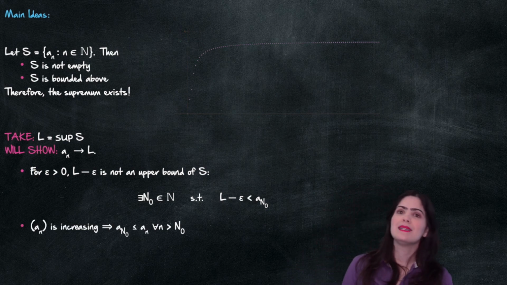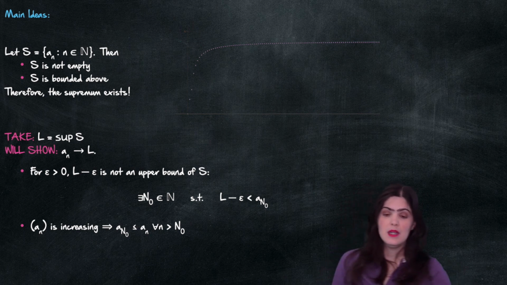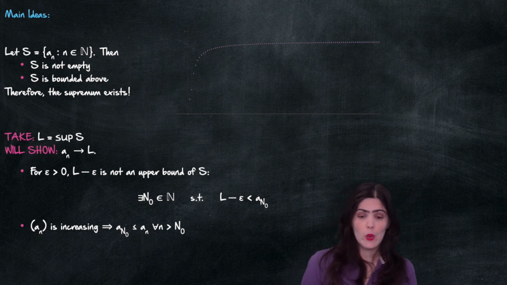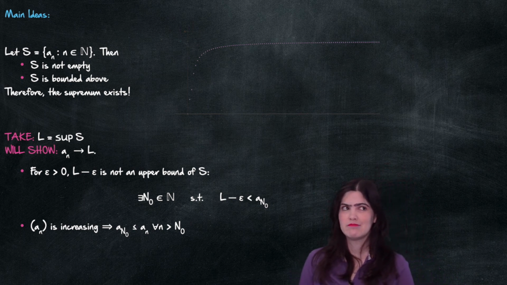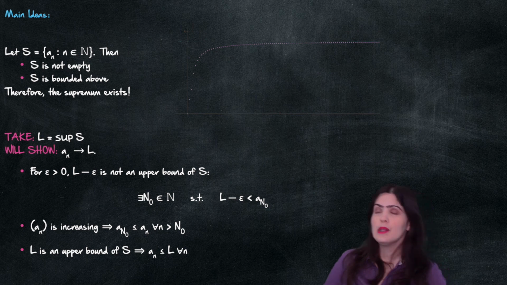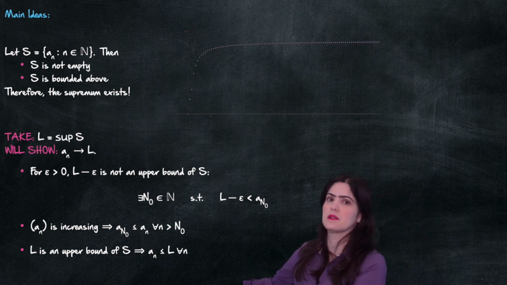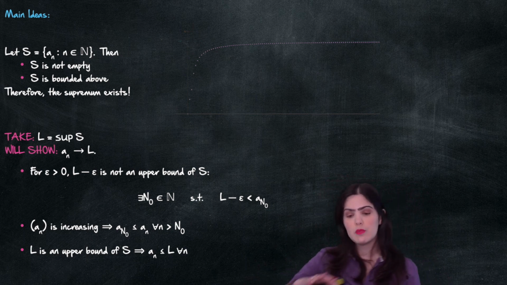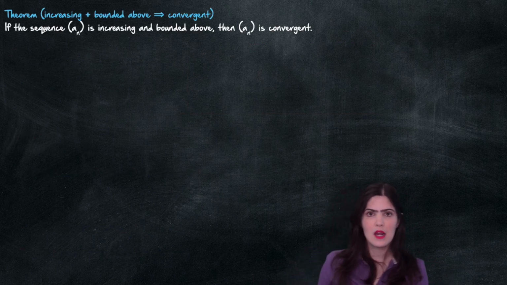Then I know that my sequence is increasing. That means that all the terms after this a_{n naught} that I just picked are going to be bigger than a_{n naught}. So in particular, for every n bigger than n naught, L minus epsilon is less than a_n. That's looking pretty good. And now I know that L is an upper bound, so all the terms have to be less than or equal to L. But L is less than L plus epsilon. That is going to allow me to put all these inequalities together to get the result that I want. So let's see, how can we write the proof?